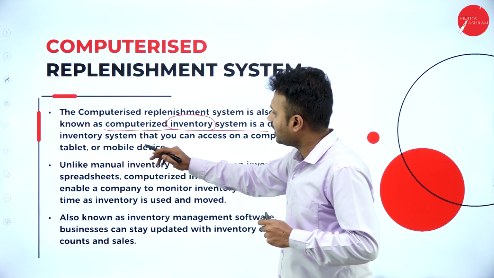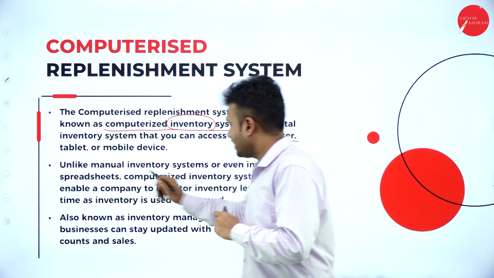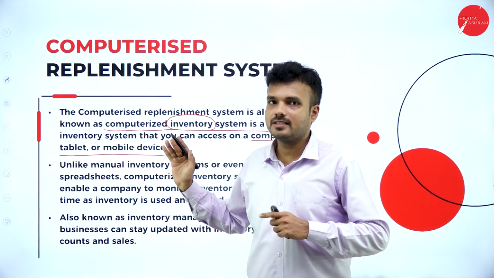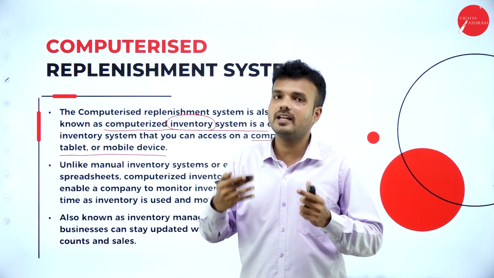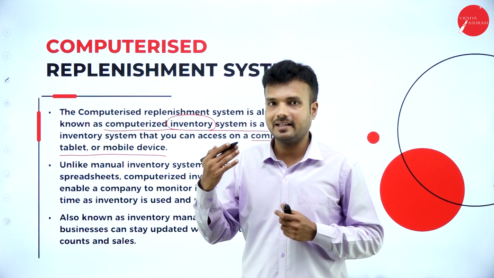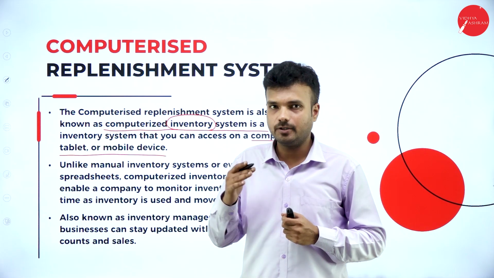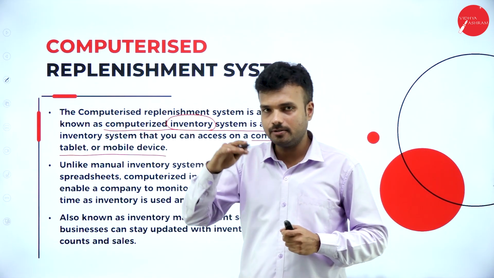It is a digital inventory system that you can access on a computer, tablet and mobile phone. So this system can be accessed wherever we are, on the computer, tablet, or cell phone, by using the internet and artificial intelligence. This program is going to work.